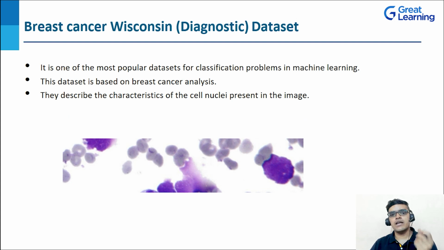Now coming to the Breast Cancer Wisconsin Diagnostic Dataset, it is one of the most popular datasets used for classification problems in machine learning. Also, this dataset is used to analyze breast cancer. Features for this dataset are computed from a digitized image of a fine needle aspirate of a breast mass. They describe the characteristics of the cell nuclei present in the image. Now, let's see its features.